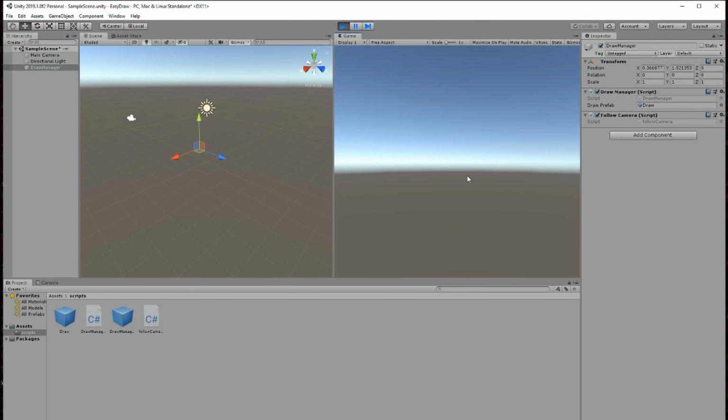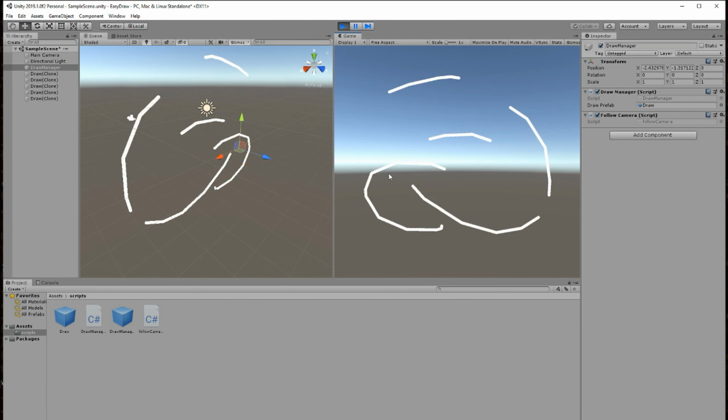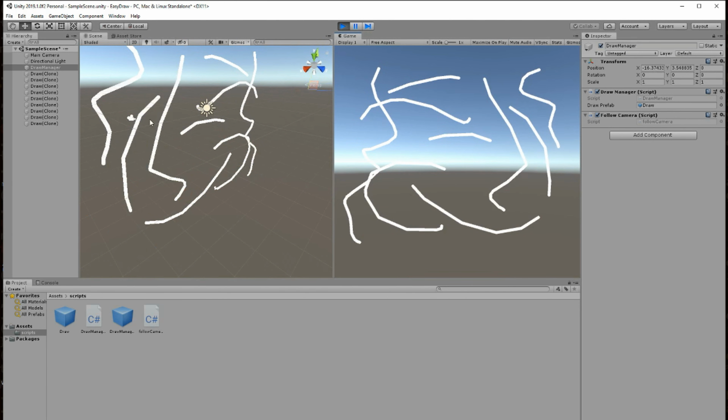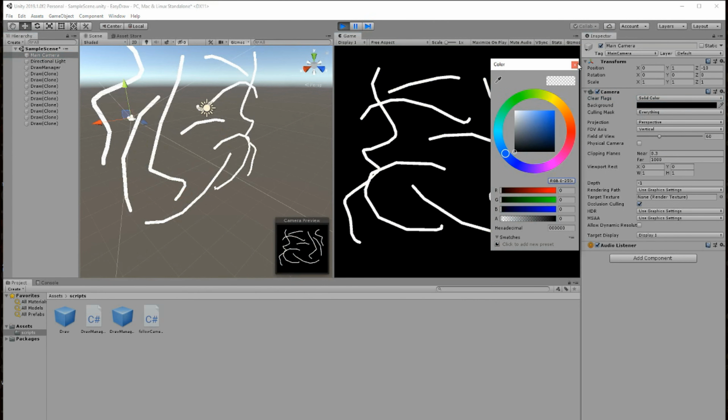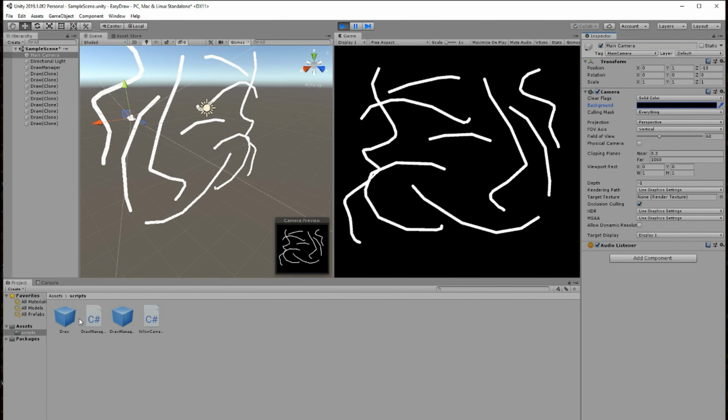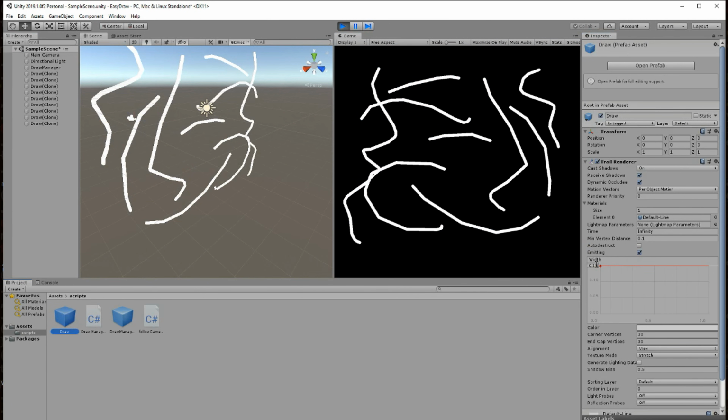As you can see, as I move my mouse around, my draw manager follows, and it won't affect any existing logic that you have with your mouse. It will just follow it anyways. And so it's also compatible with touch on your phone. And if you ever want to change the size or anything, let's just change the background so it looks better. The size of the draw, it's all here. You just change the size, and you can also change color if you wanted to.